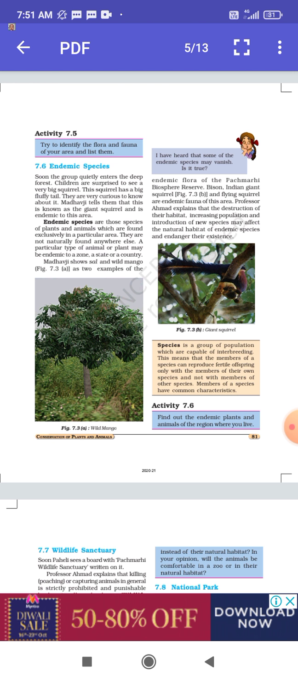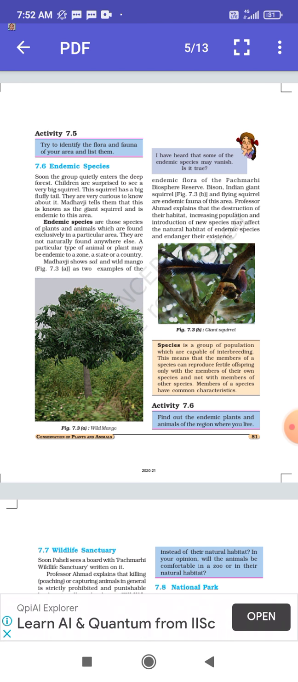Now Madhavji shows that sal and wild mangoes are two examples of the endemic flora of the Panchmarhi Biosphere Reserve. Bison, Indian giant squirrels and flying squirrels are endemic fauna of this area. Professor Ahmad explains that the destruction of their habitat, increasing population, and introduction of new species may affect the natural habitat of endemic species and endanger their existence.